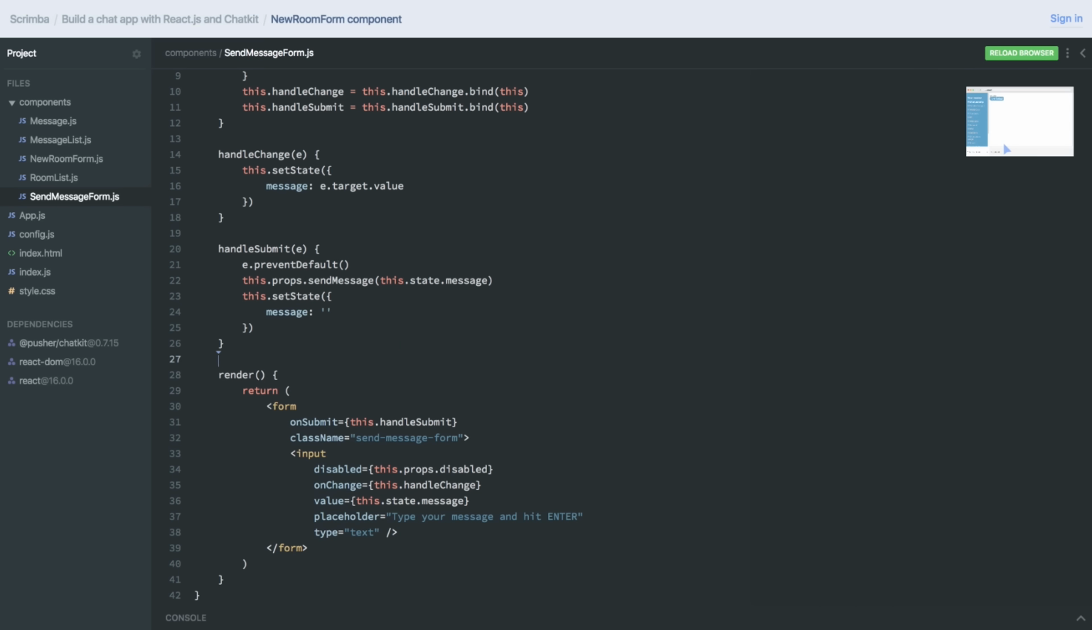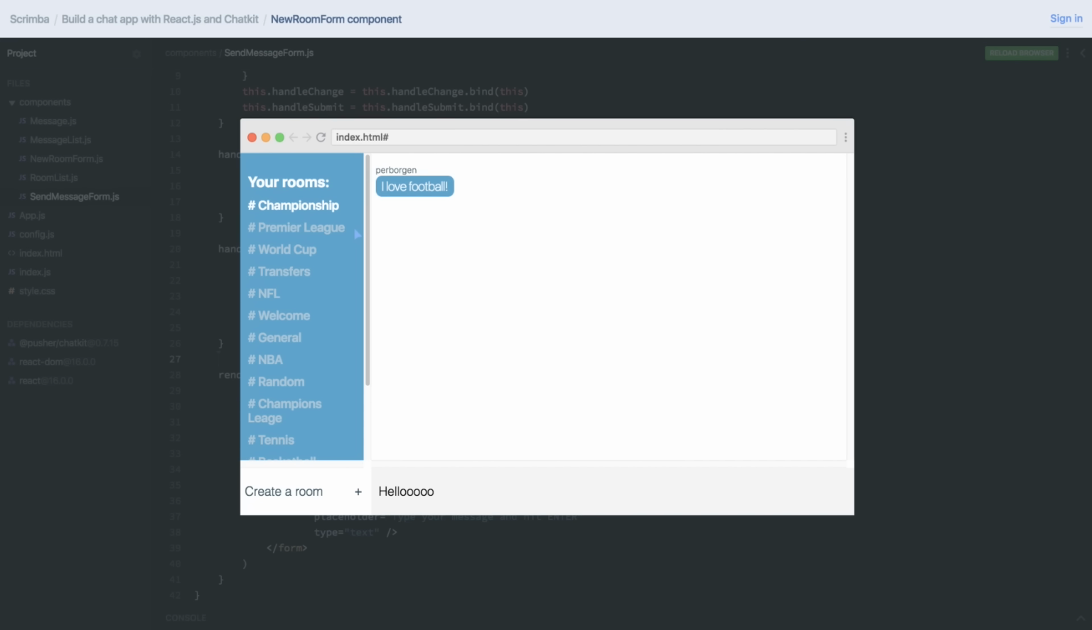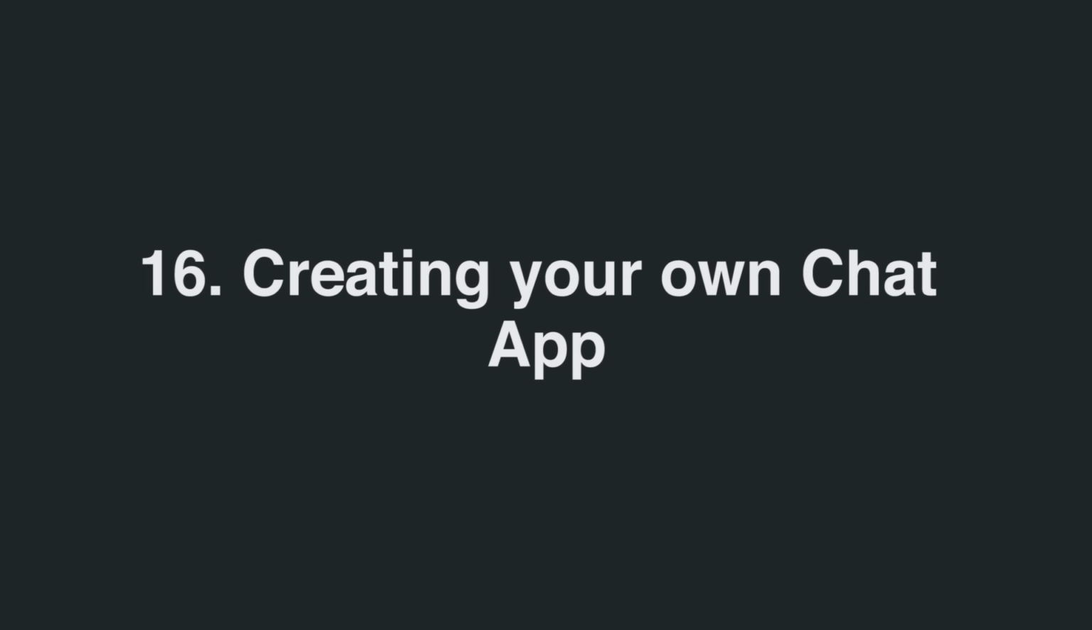In the next lecture, we're going to start modifying the chat room using CSS Variables and CSS Grid so that you can create your very own personalized chat application, which is just the way you like it.